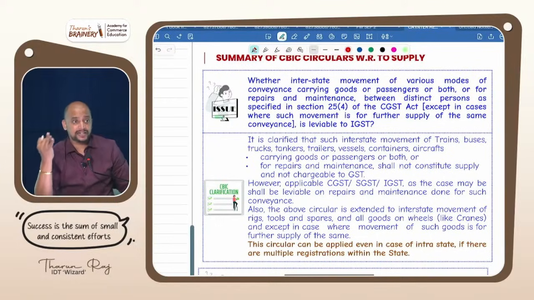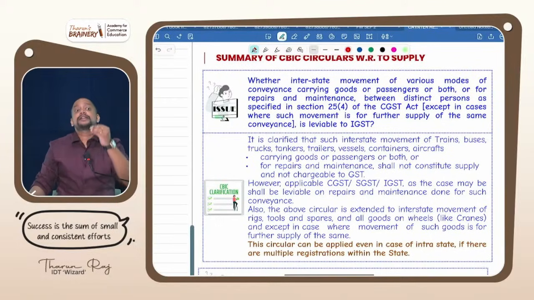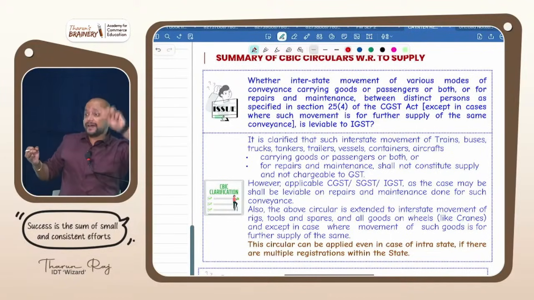Second, movement of conveyance between distinct persons for repairs. We are sending it for repairs. For example, you have a workshop in another state. From this state to your workshop in another state, you will be sending a vehicle. Again, for what purpose are you sending? For repairs. That is also not a supply. Is it clear? However, the workshop will do the repair activity.